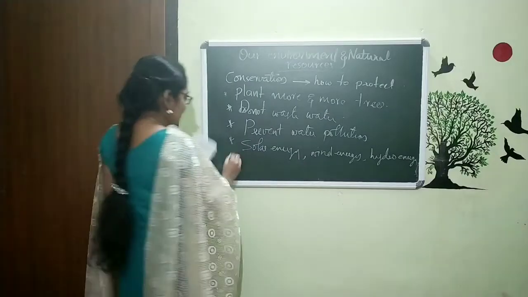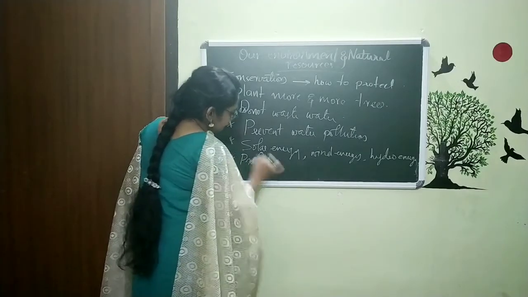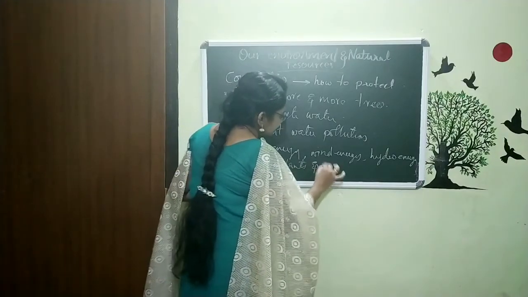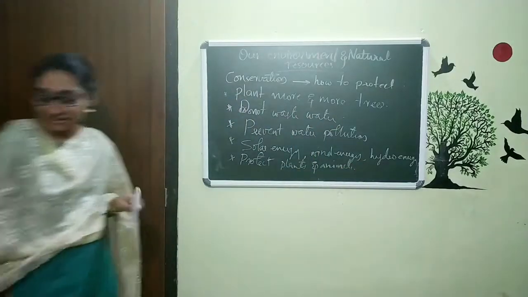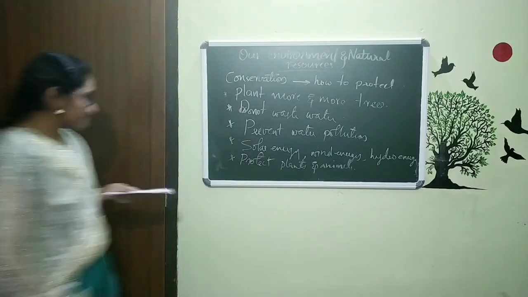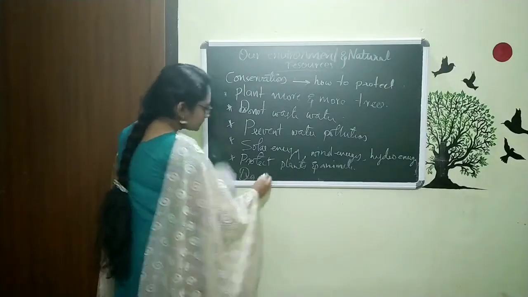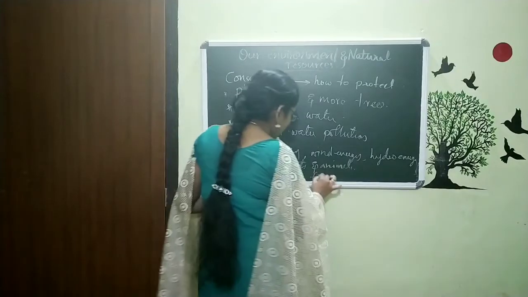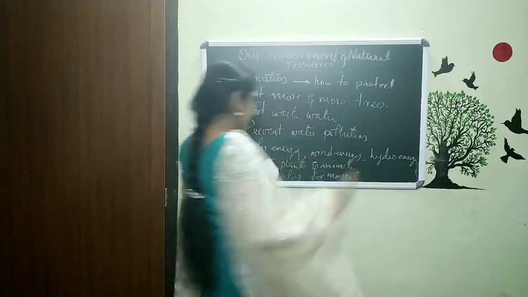The next is protect plants and animals. And then recycling of minerals.